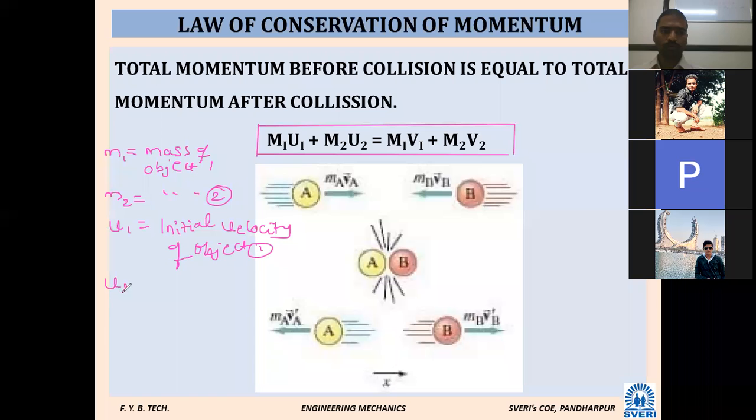Next, U2 is equal to initial velocity of object 2. Next, V1 is final velocity of object 1. V2 is the final velocity of object 2.